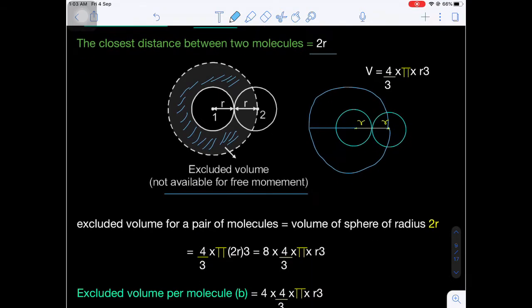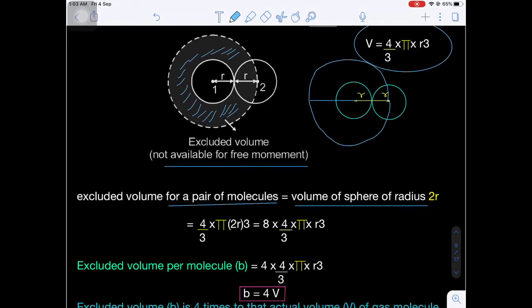Now here, if you see this excluded volume, we have to find. Now in this excluded volume, how many molecules are there? 2 molecules. So a pair of molecules. What is the volume of a sphere of radius 2r? What is the volume of a sphere? V is equal to 4 by 3 into pi r cube. Okay. Now instead of r, I am taking the radius 2r. Are you getting my point? So that is 4 by 3 into pi into the 2r whole cube. So 2 to the power 3, nothing but 8 into 4 by 3 into pi into r cube.